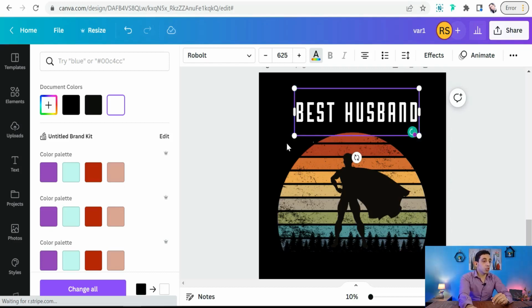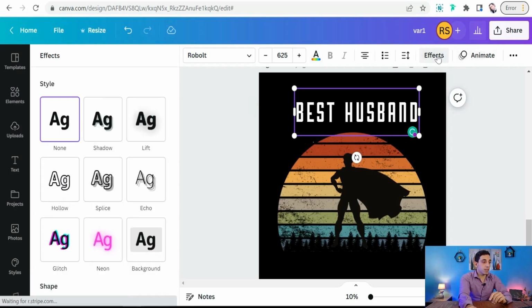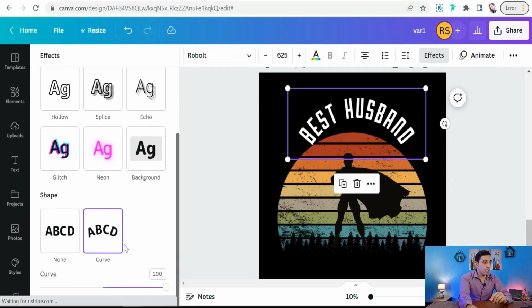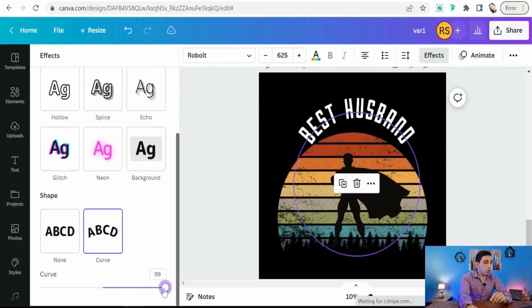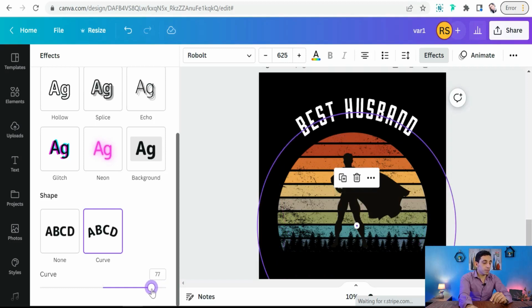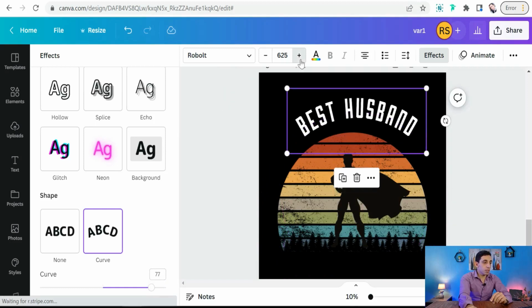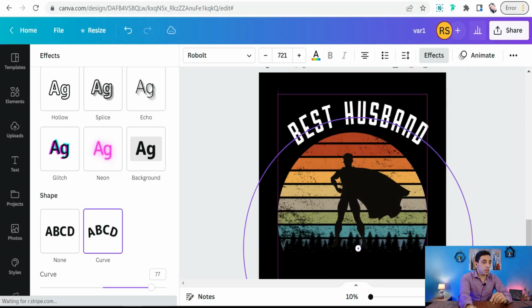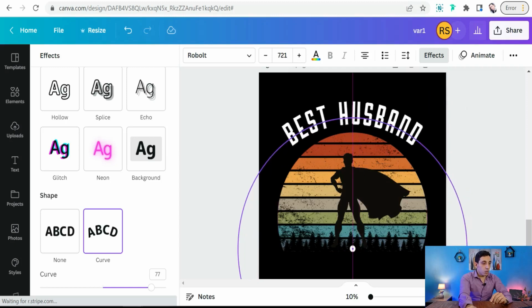And now it's time to curve this text. So we can go to effects, scroll down to curve, as you see, and you have control over this curvature. Perfect. You can make it bigger, as you see, and close to our retro sunset design.